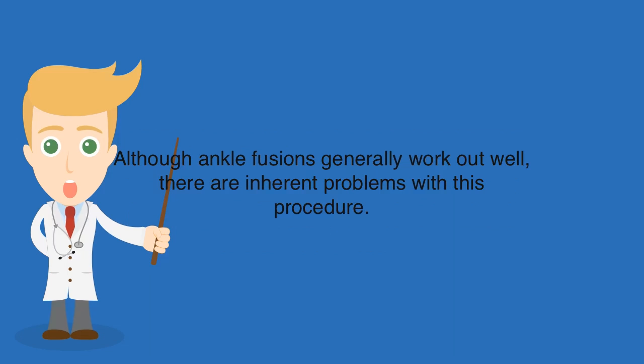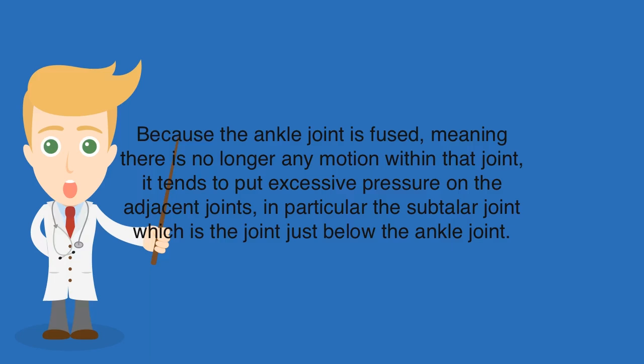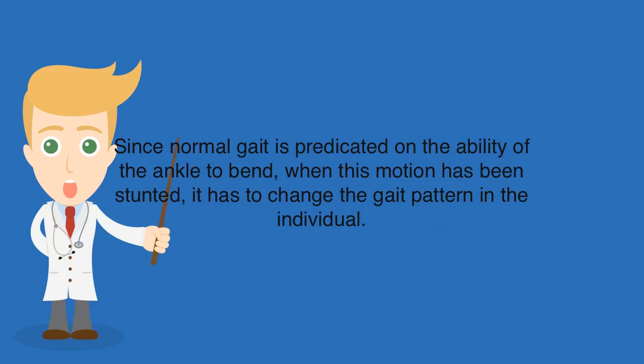Although ankle fusions generally work out well, there are inherent problems with this procedure. Because the ankle joint is fused, meaning there is no longer any motion within that joint, it tends to put excessive pressure on the adjacent joints, in particular the subtalar joint, which is the joint just below the ankle joint. Since normal gait is predicated on the ability of the ankle to bend, when this motion has been stunted, it has to change the gait pattern in the individual.